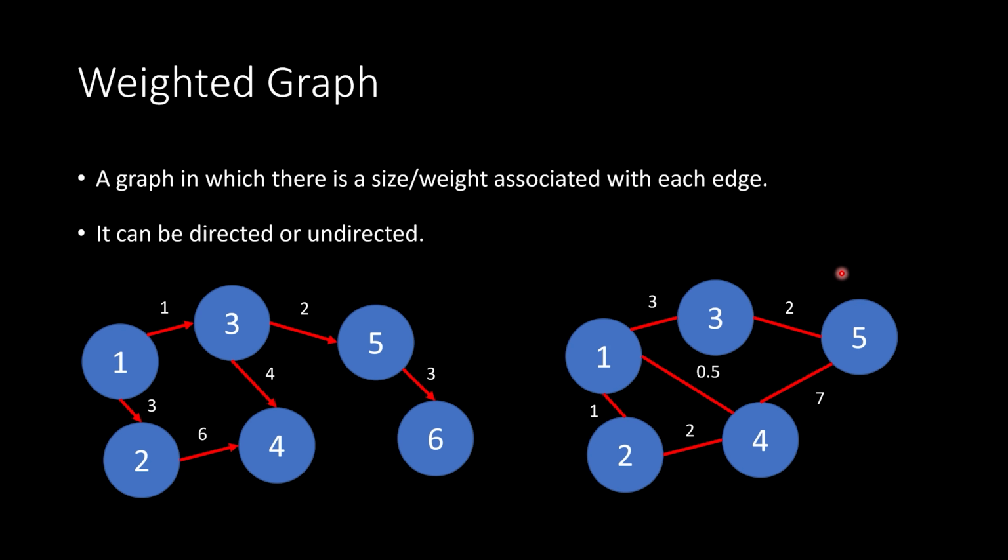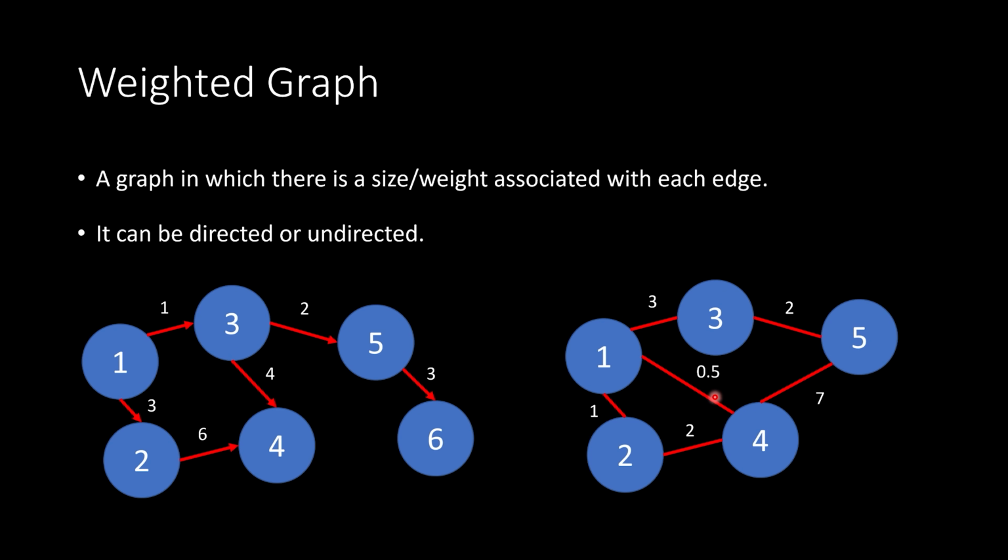Next, we have a weighted graph. Now, a graph that is weighted has sizes or weights associated with the edges. So if we're looking at the example of a road system, then these might be the distances between different cities, right? So each edge represents a road, and the weight or the size on that edge represents the distance between the two different cities. Now, when we draw a graph, we typically don't draw it to scale. So in this case, you can see I have an edge weight of 7 here, but then I have another edge that's actually larger or longer than that edge, but has a smaller weight.